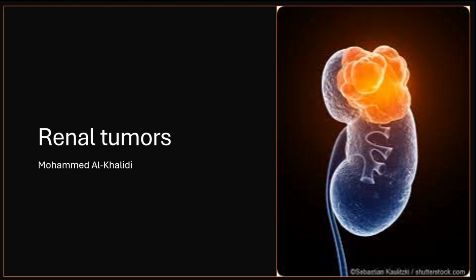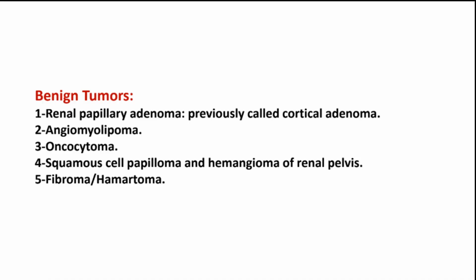Today I'm going to be giving a very brief introduction in regards to renal tumors, in more of the aspect of benign and also malignant, but in more depth in regards to the malignant, inshallah. To start with, I'm going to be talking about the benign tumors. I put in 5 different classes. You should at least familiarize yourself with the first 3, and that would be the renal papillary adenoma, angiomyolipoma, oncocytoma.